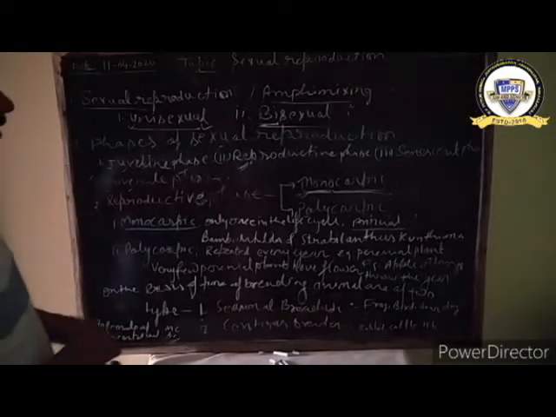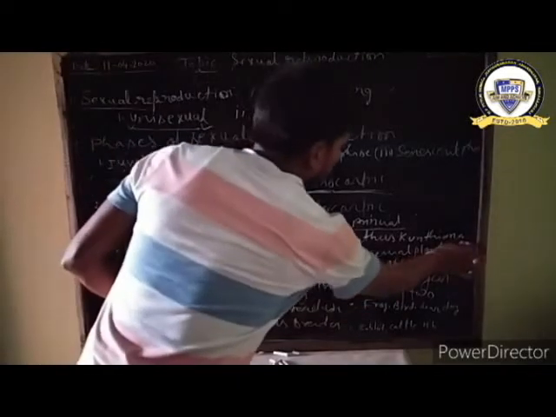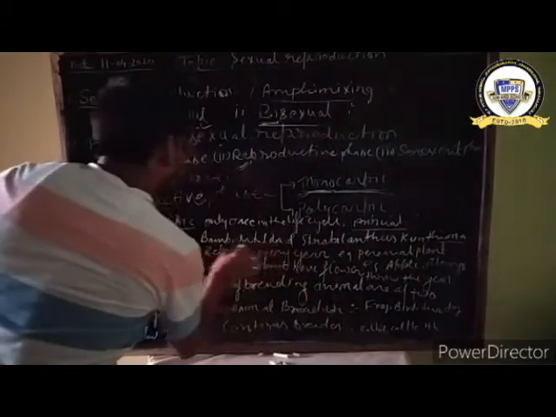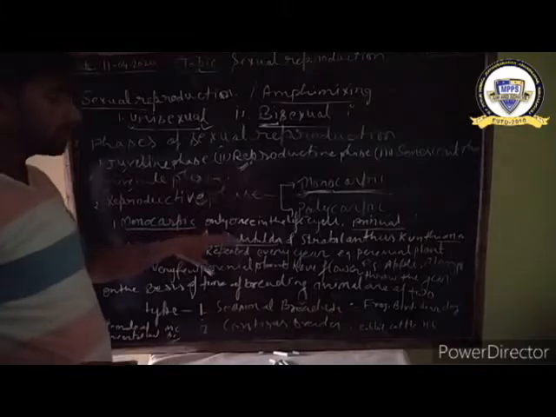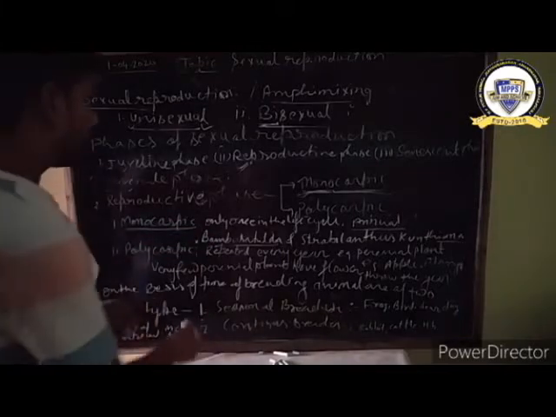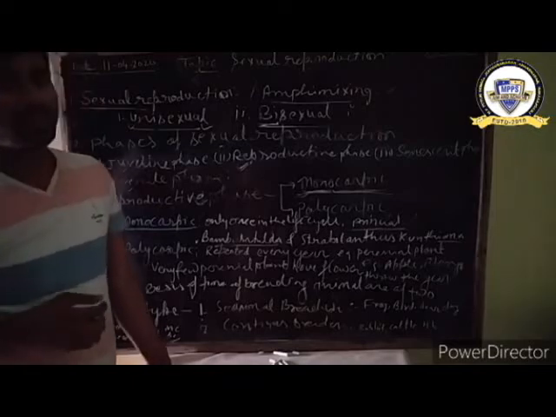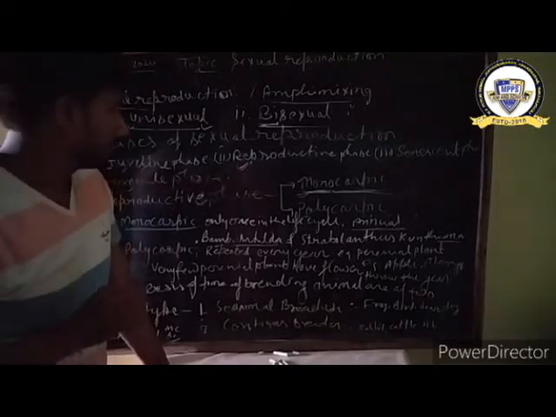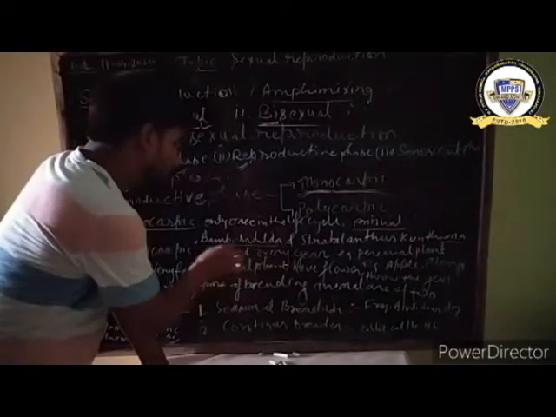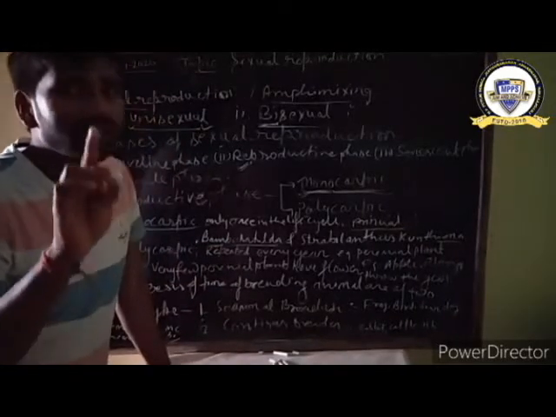Two most important points are there. Here are two most important plants that are exceptions or special examples of monocarpic. Like Bambusa tulda. I think you know about Bambusa tulda, bamboo. Bamboo is like a tree, but not a tree.